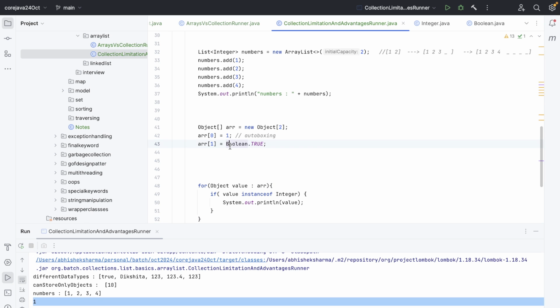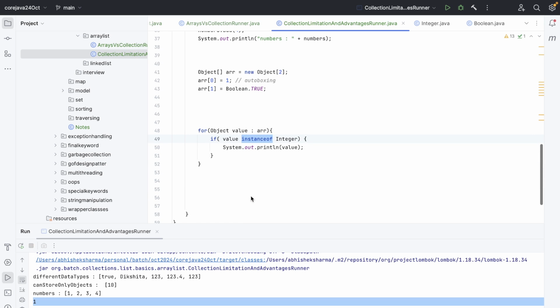Because the second one, array1 value, which was boolean, is not an instance of integer, right? Instanceof is a keyword that we need because of overriding. The reference variable is of the parent class, like this one. But if I want to know which child class it supports, I can use instanceof for this. So in this manner, I have to write code again and again if I use this object array as well, right? And this is a drawback.